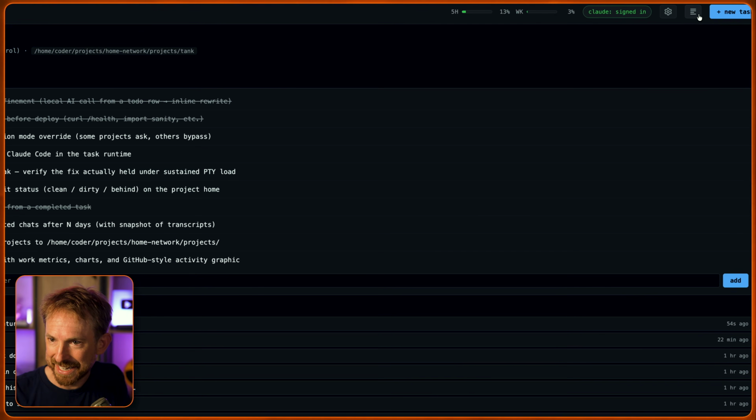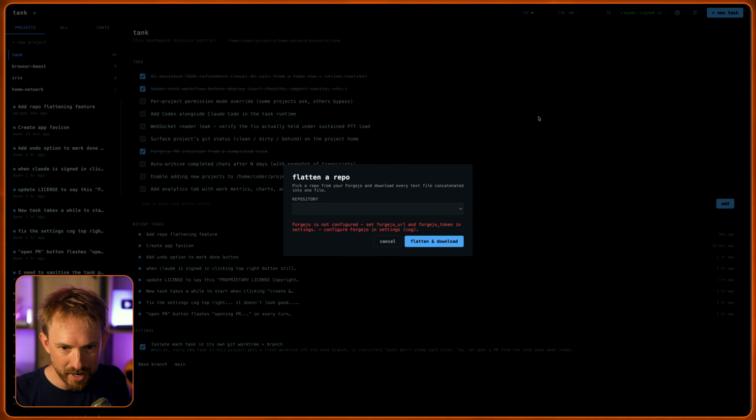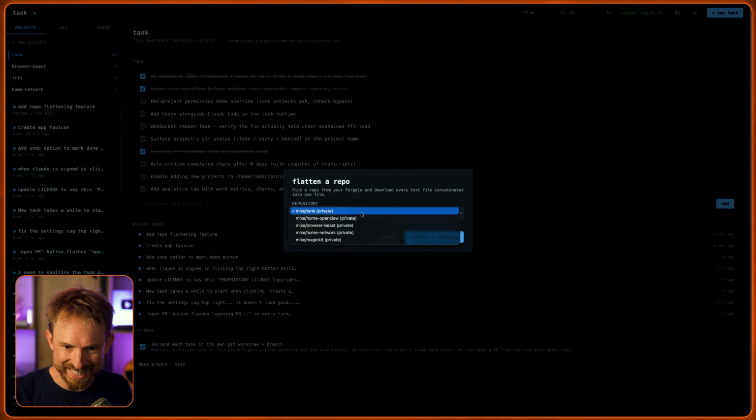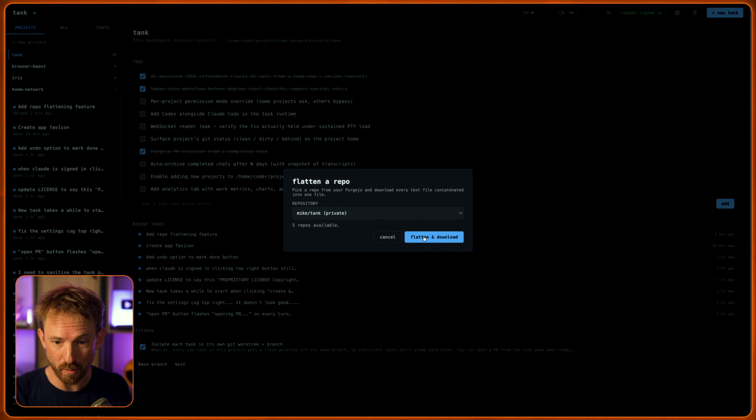Back to Tank, and I can see I've got a new icon here. This allows me to, yes, flatten a repo. Now I need to set up my Forgejo tokens, so let me do that. Okay, I now save those details, so let's click in and look at this. Now I can access all of my repos here. This is really cool, and I can flatten and download any one of them. This is a feature I literally created in front of you, and look at that, the download happened.